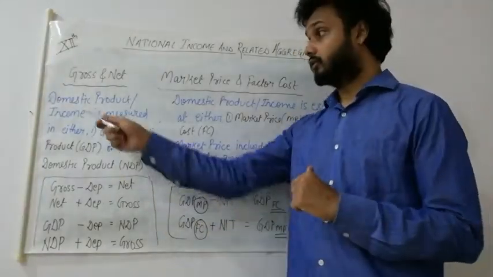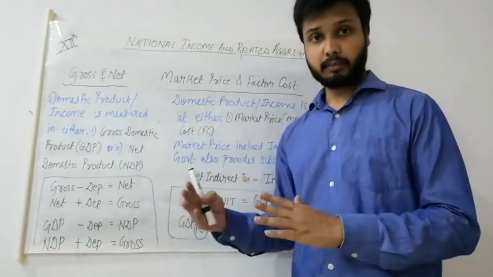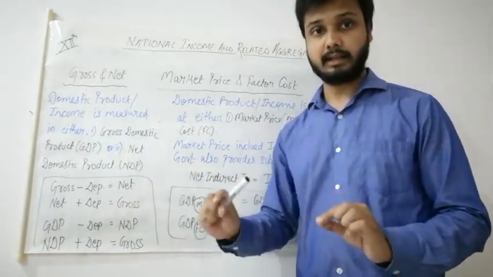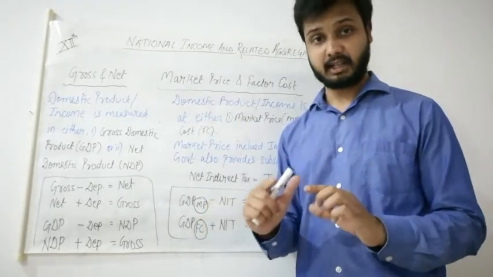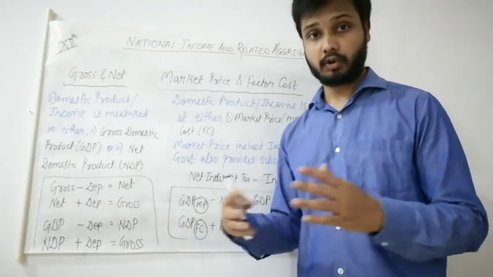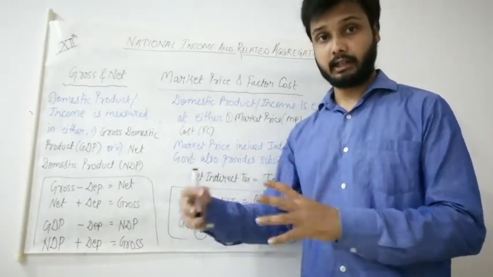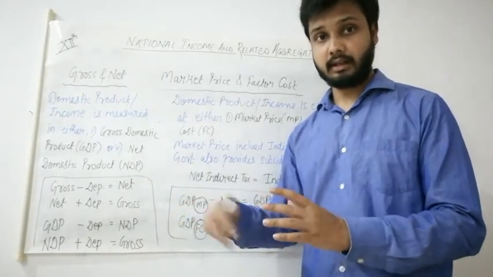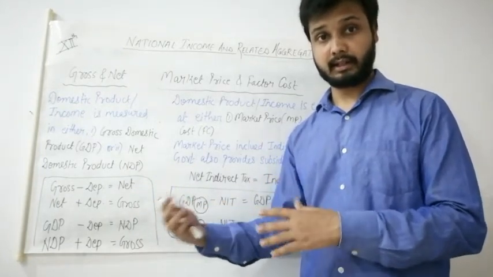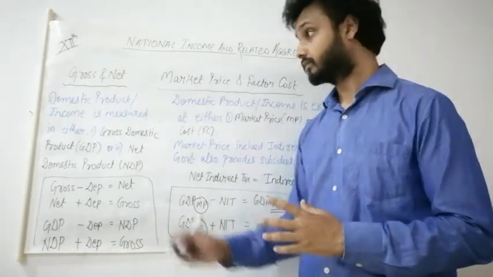Okay, so we know that domestic product and domestic income can be written as the same. It means that domestic product is equal to domestic income. Why? Because all the production that takes place in the domestic territory will be sold in the market and distributed, which will ultimately generate the income.